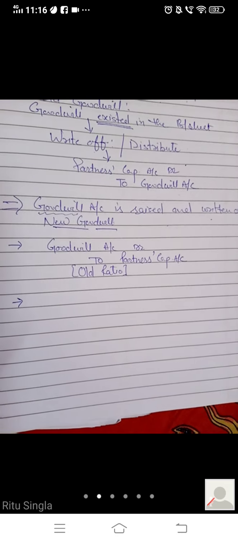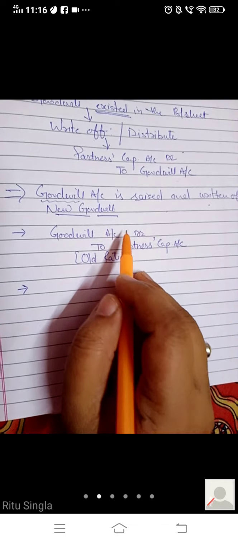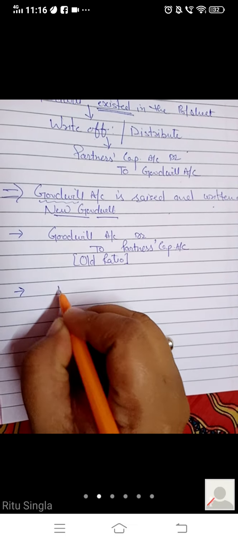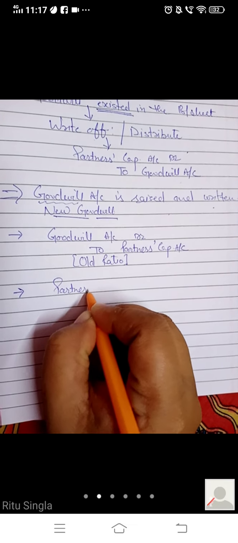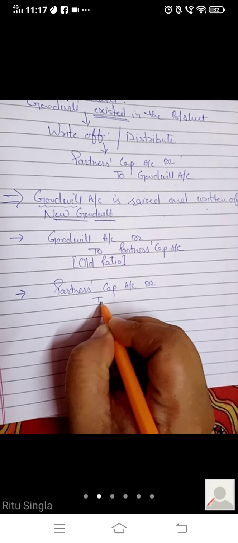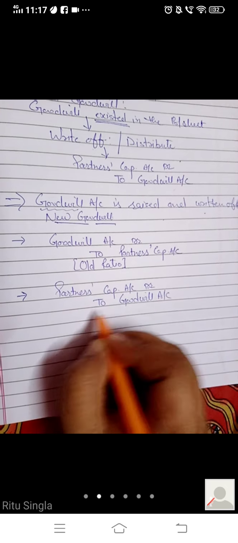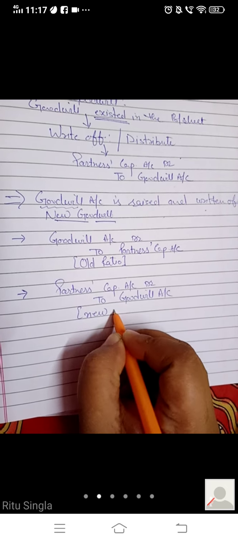And when we write off that same amount of goodwill, we will do the reverse entry. We will pass partners capital account debit to goodwill account, but in their new ratio.